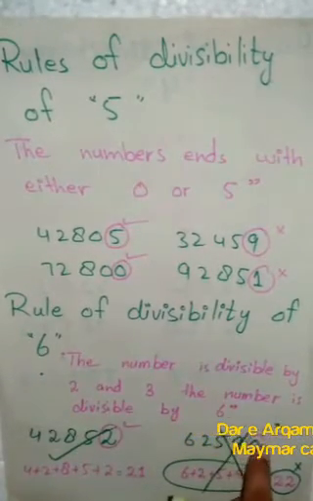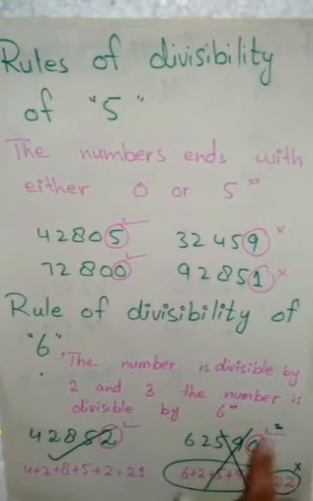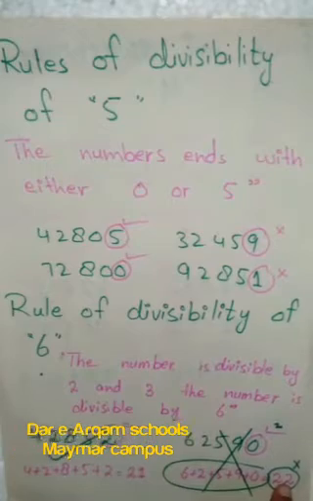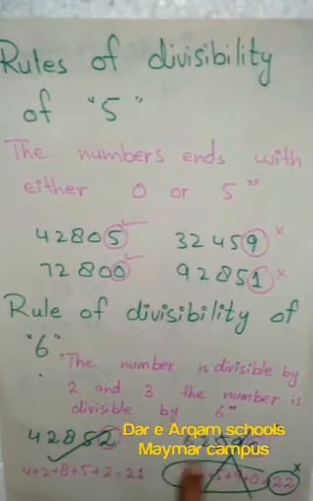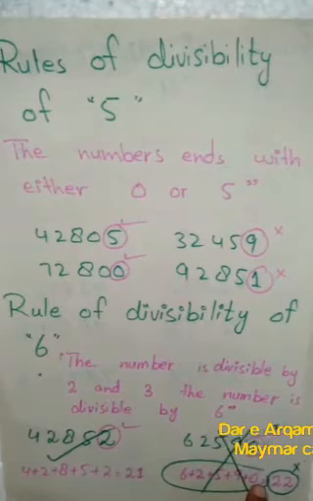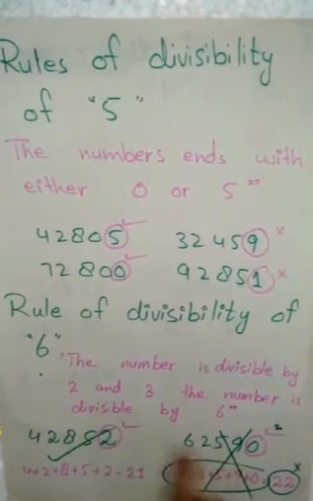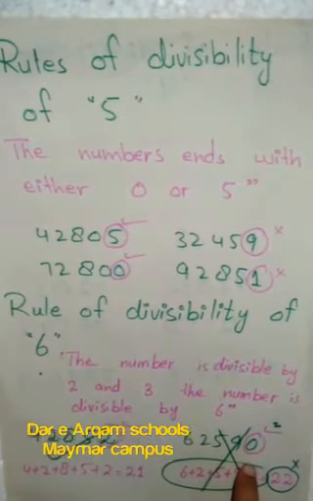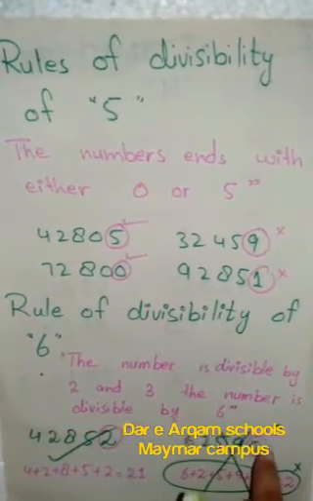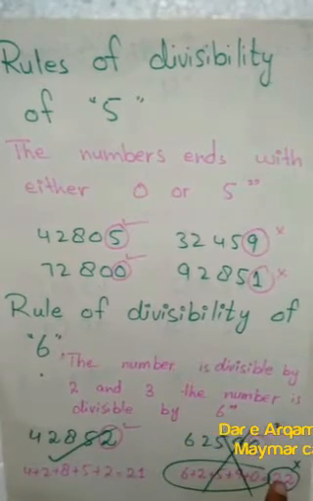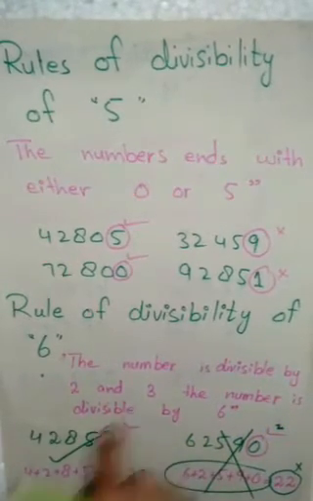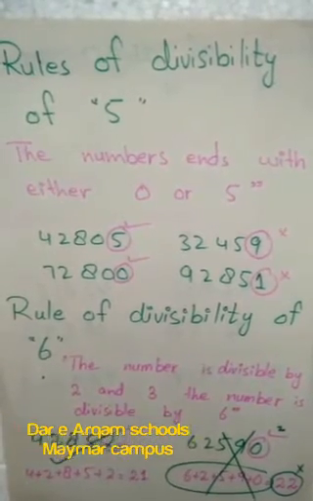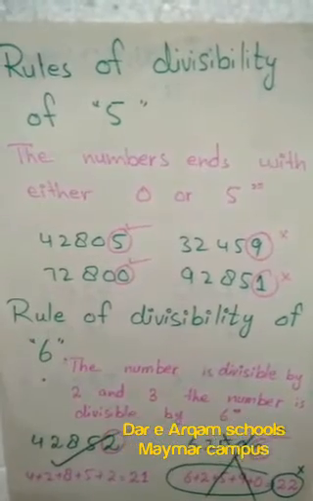This number is divisible by 2. But when we get the sum of these numbers, here we got 22. 22 is not a multiple of 3, so this is not divisible by 3. So this number will not be divisible by 6, because a number must be divisible by both 2 and 3. This one is divisible by 2 but not by 3, so this one will not be divisible by 6.